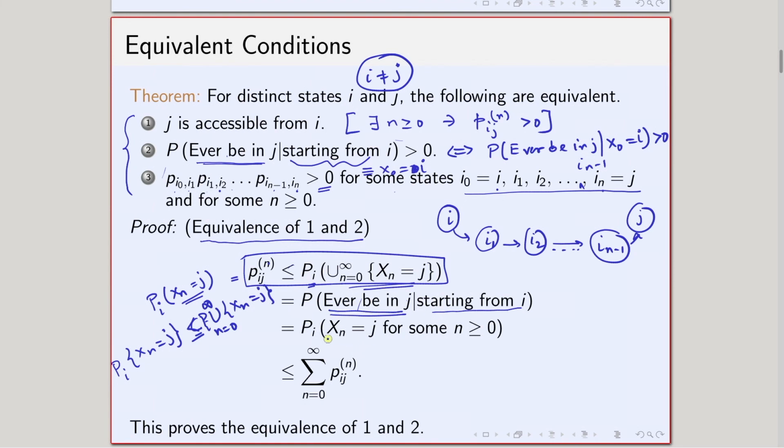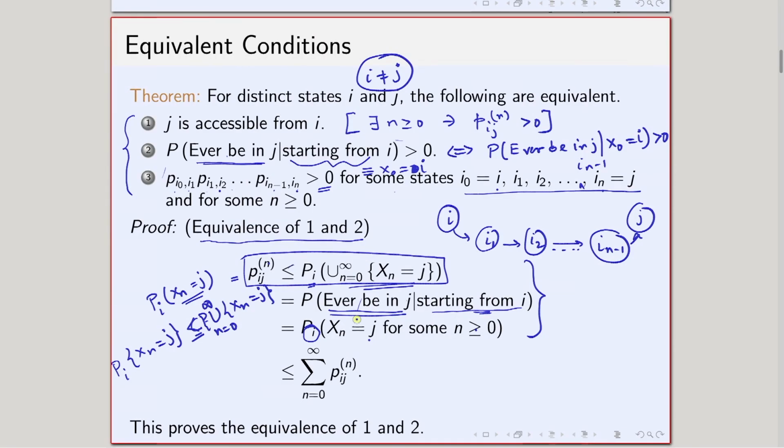Now, the next one is again the same thing written in a different form. It is nothing but P_i, starting from i, of X_n equals j for some n greater than or equal to 0. So, these three things are basically the same thing written in different notation. I have written it here to tell you that the same thing can be written in several ways, and in many scenarios one is more helpful than the other, depending on what kind of problem we are trying to solve.